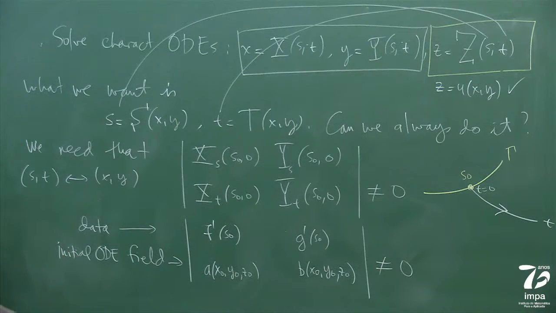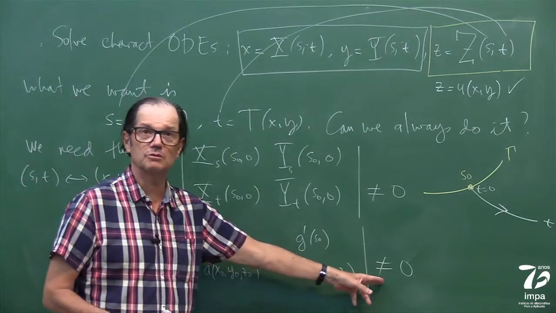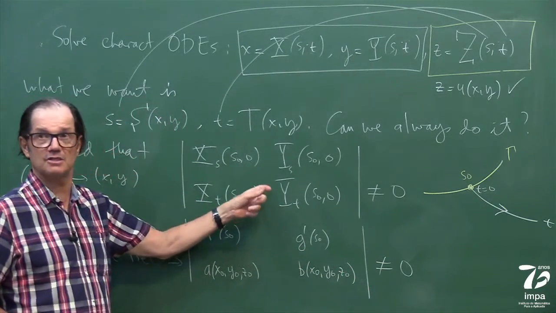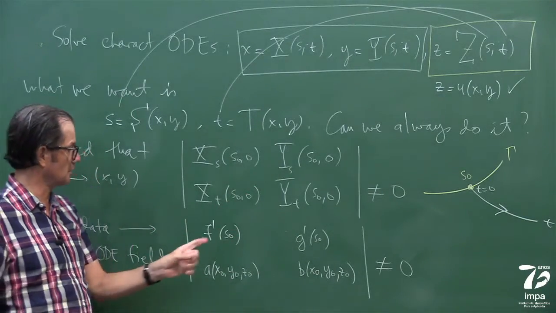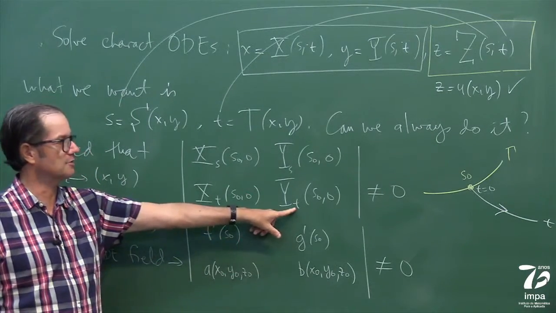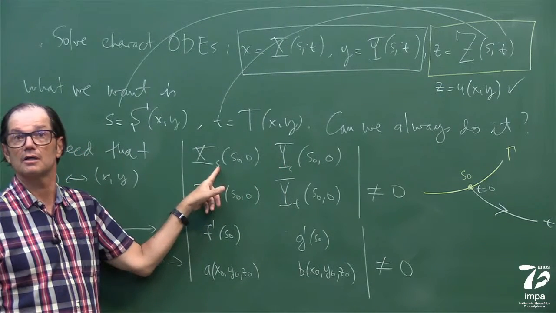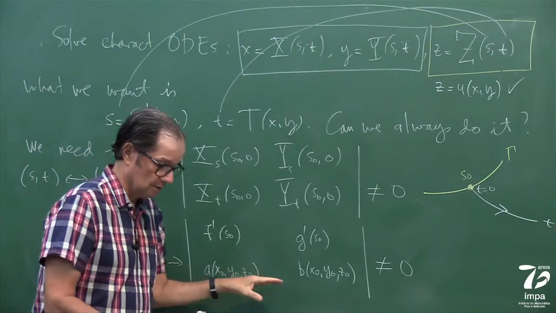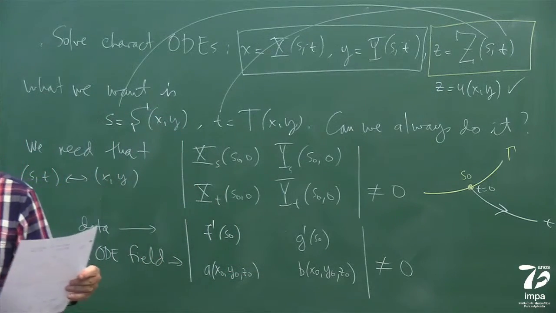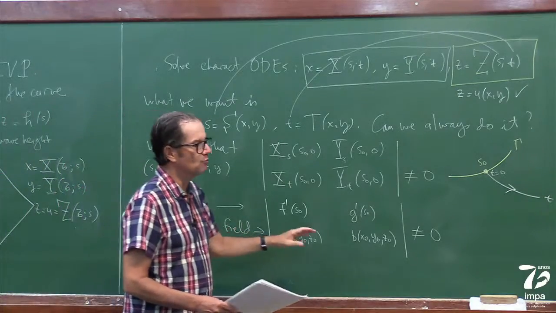And if this determinant is different from 0, which comes from rewriting this with a notation that comes from characteristics and differentiating along the Cauchy curve. Okay? And then I think on purpose I'll stop here, right? It's a good point, and we'll see.